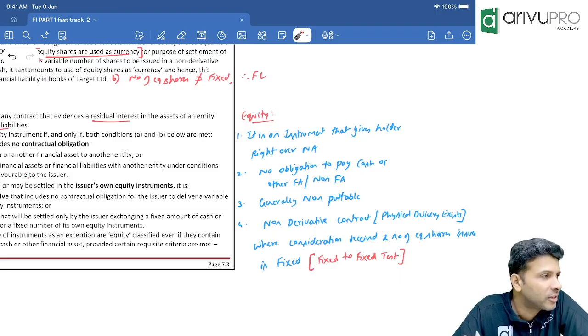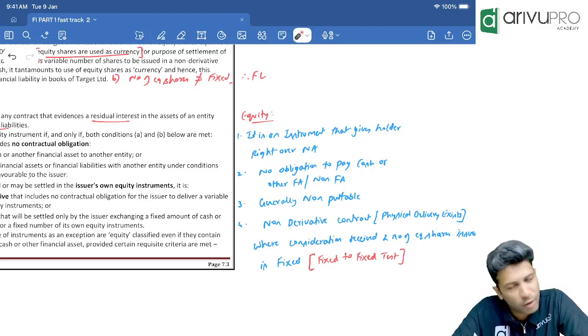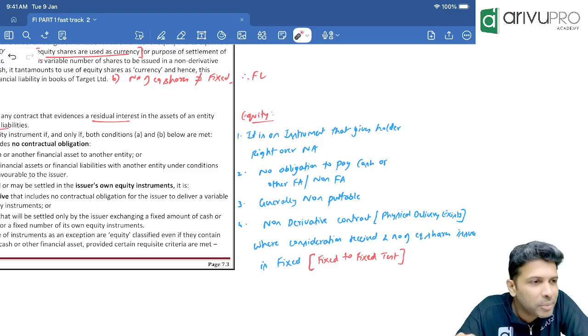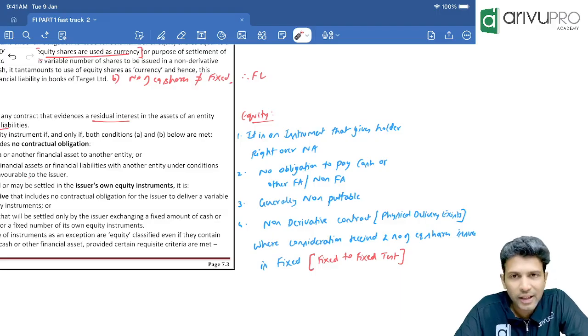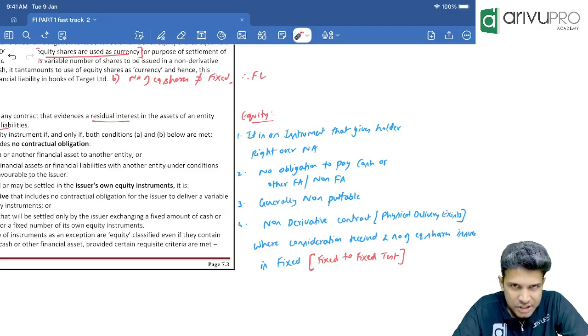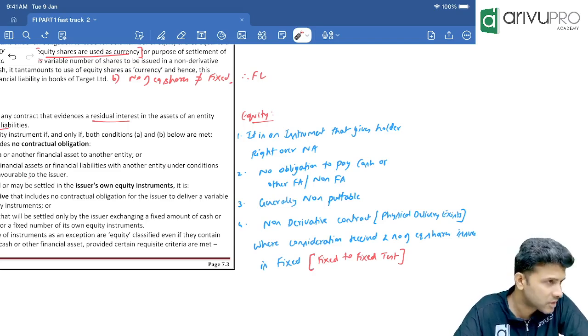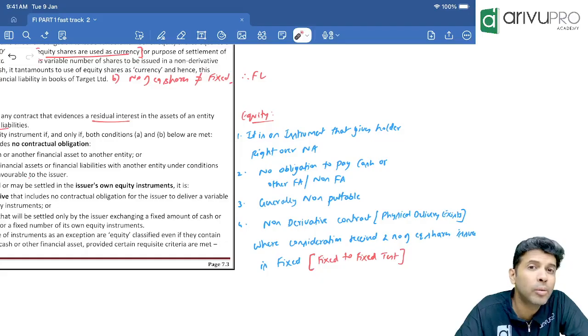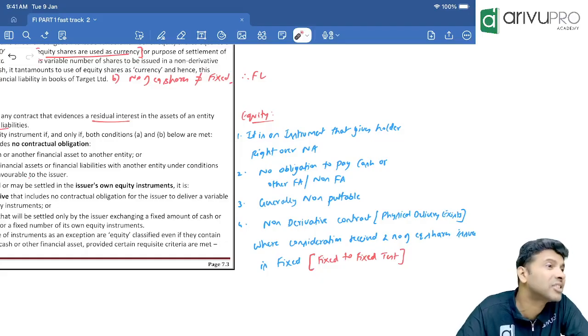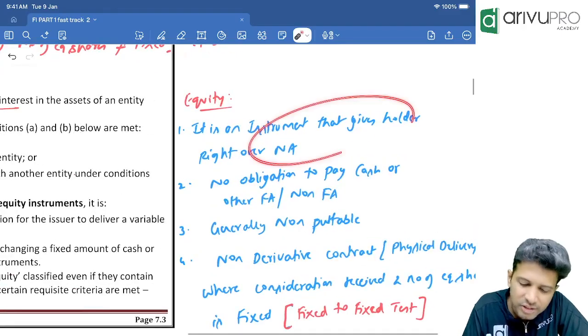Equity shares. Ownership. Yeah, obviously. By owning equity shares, we become the owners of the company. Correct. But we used to use a certain definition. Anybody remembers that? Equity is basically an instrument. Equity shares or equity is basically an instrument that gives the investor or holder the right over the assets of the company or net assets of the company. Net assets of the company.